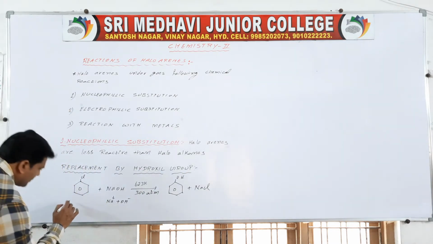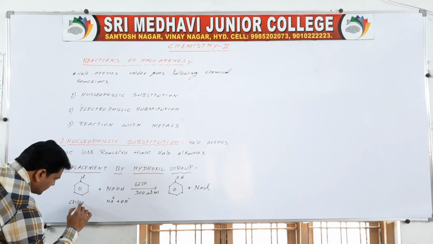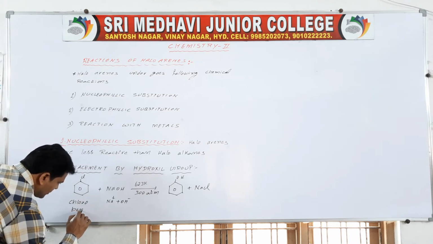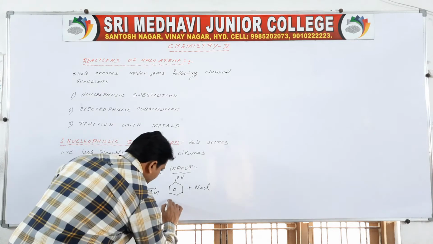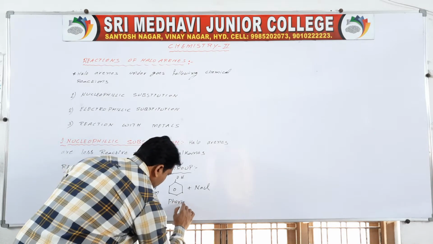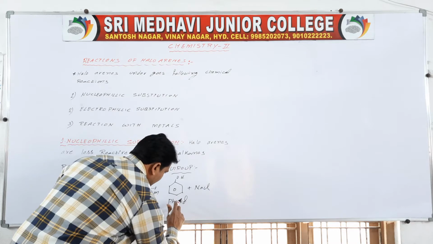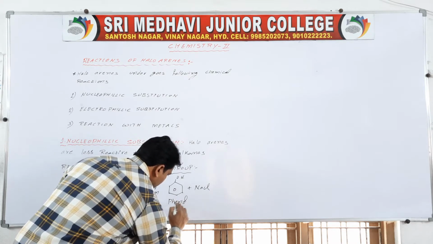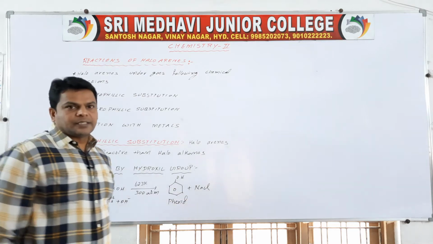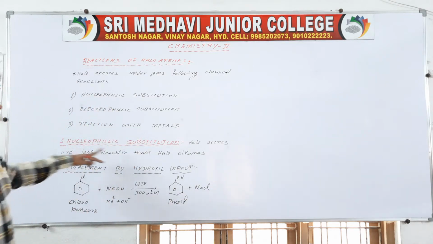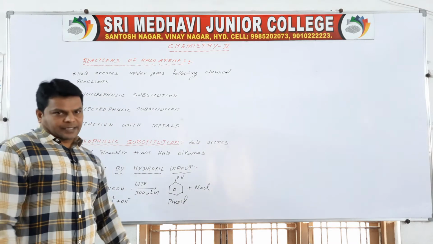Chlorobenzene becomes phenol, and NaCl is out. It is a nucleophilic substitution reaction.